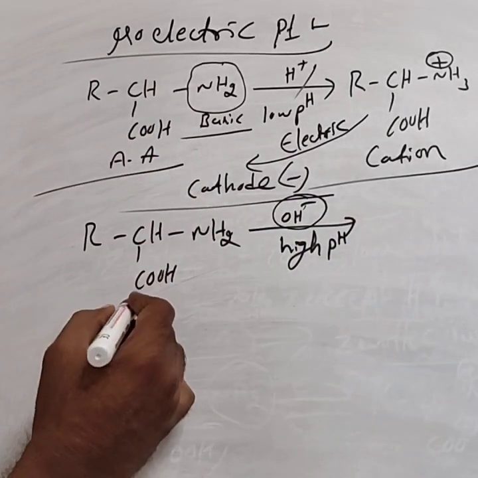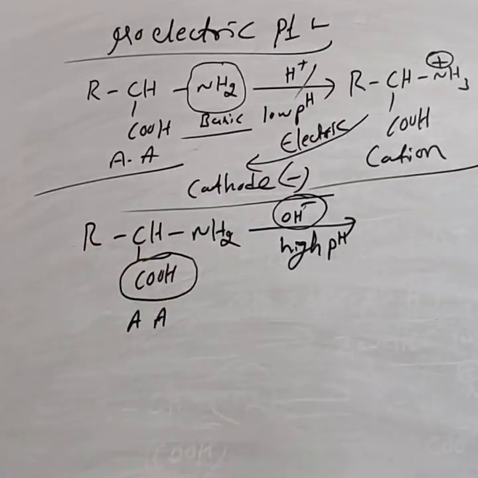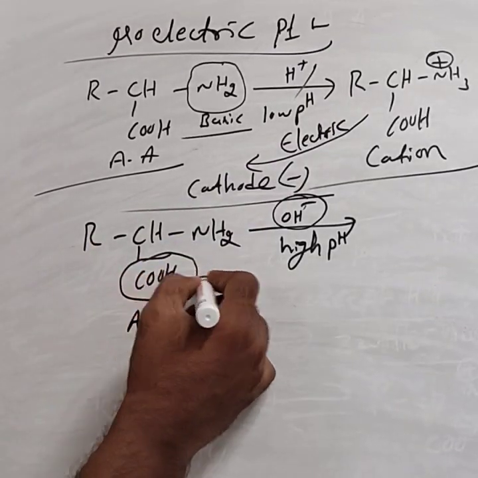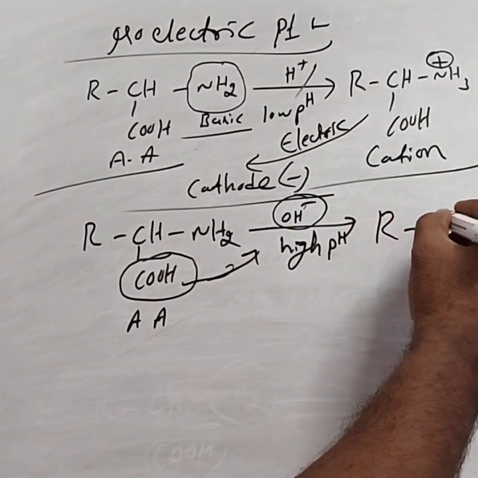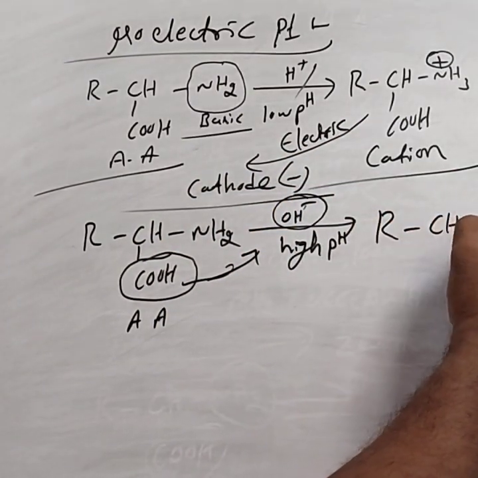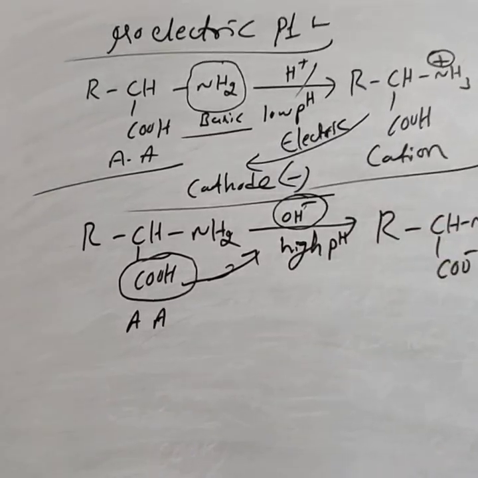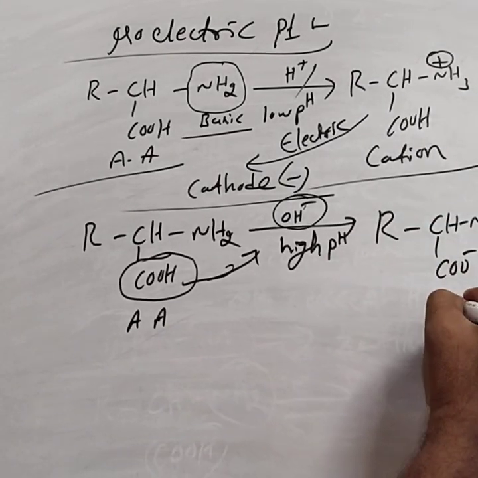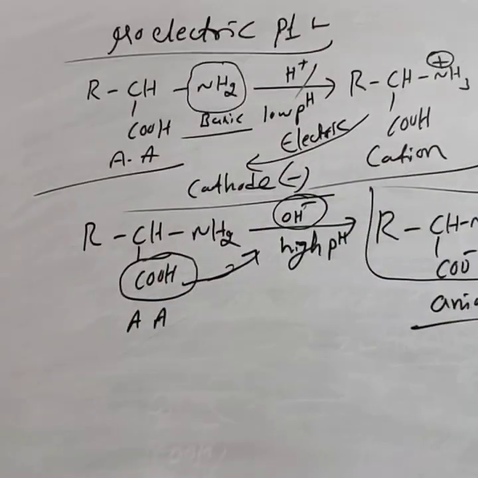When amino acid is placed in basic medium, the carboxylic group, which is acidic in nature, loses the proton, donating the proton to the base, and forms RCHNH2COO minus. COO minus is called an anion.